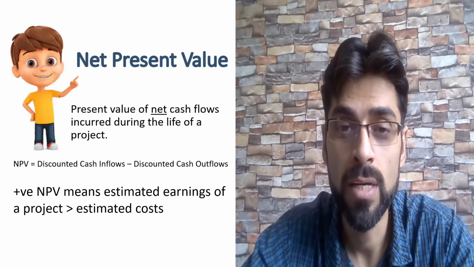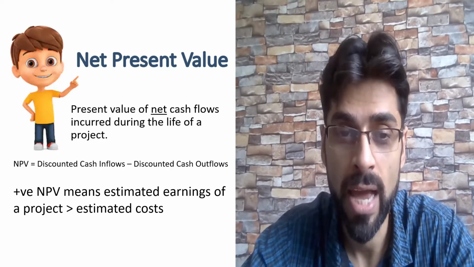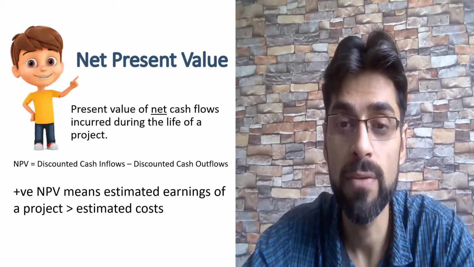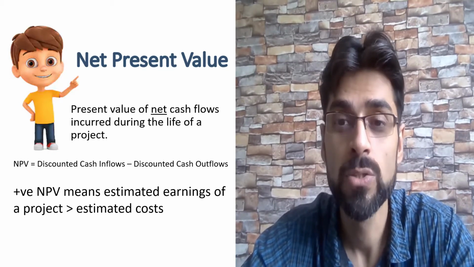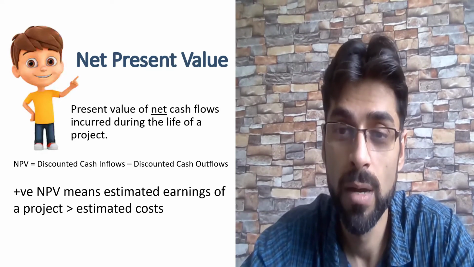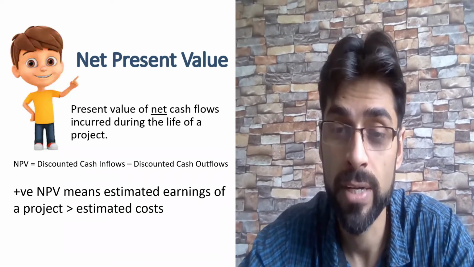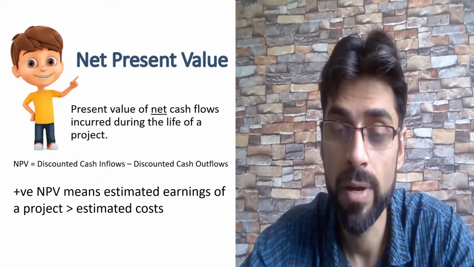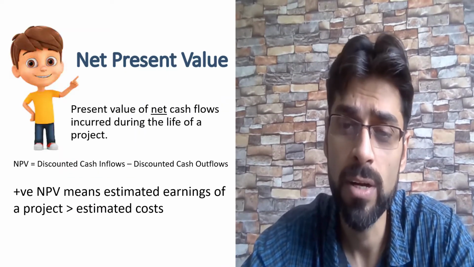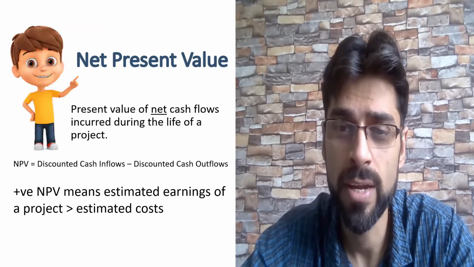So this is basically the net of cash inflows and outflows, discounted obviously. And for discounting, we use the discount rate. The discount rate depends upon the business. That is basically the weighted average cost of capital, so we will discuss that in my coming videos. Generally, for a treasury bond, we take the risk-free rate of return.